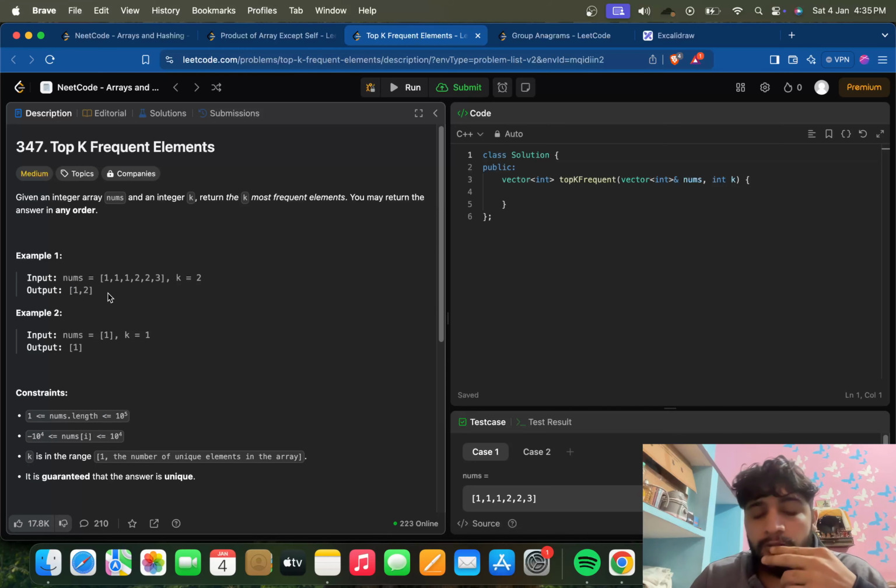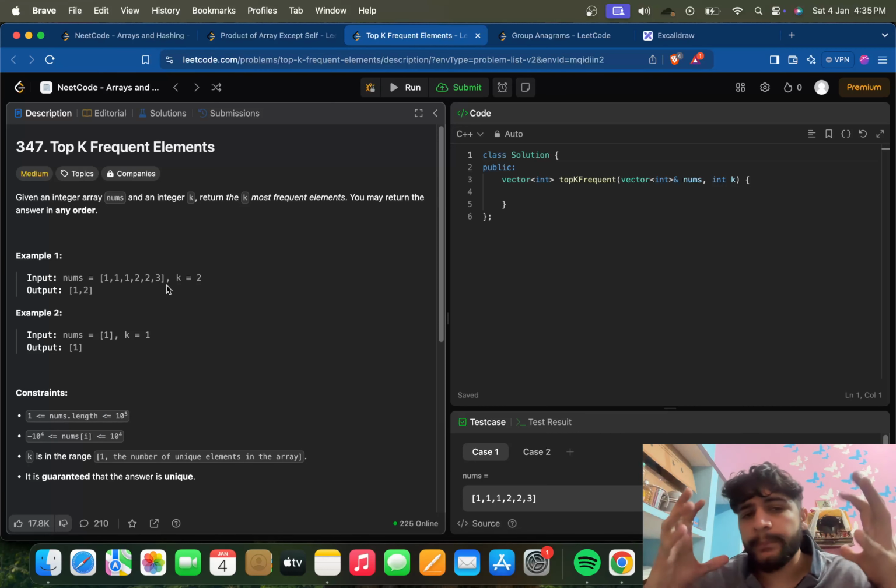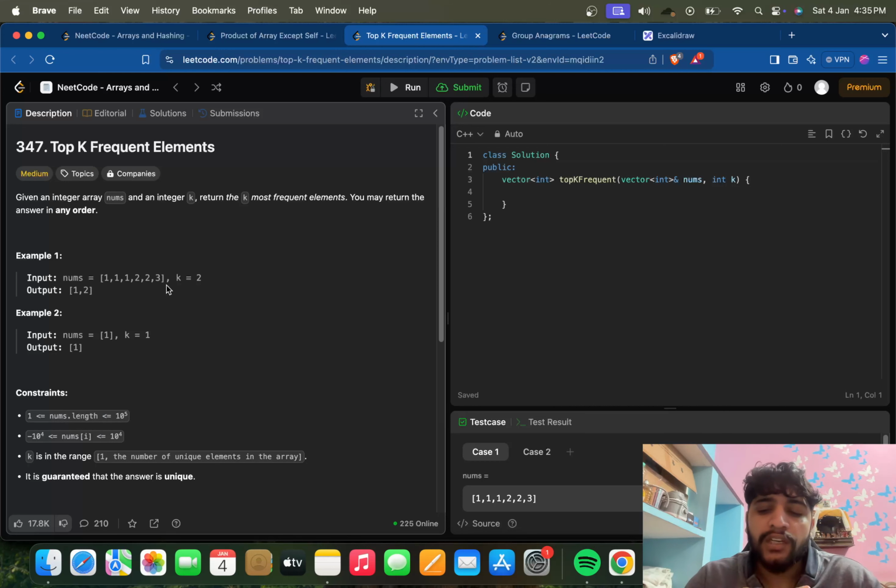Okay, so one way is obviously ordered map, but we know that while extracting the maximum out of anything, we have to extract the element with the maximum frequency, right? So while extracting the maximum, the most optimized data structure we can use is heap, and that will be the max heap.